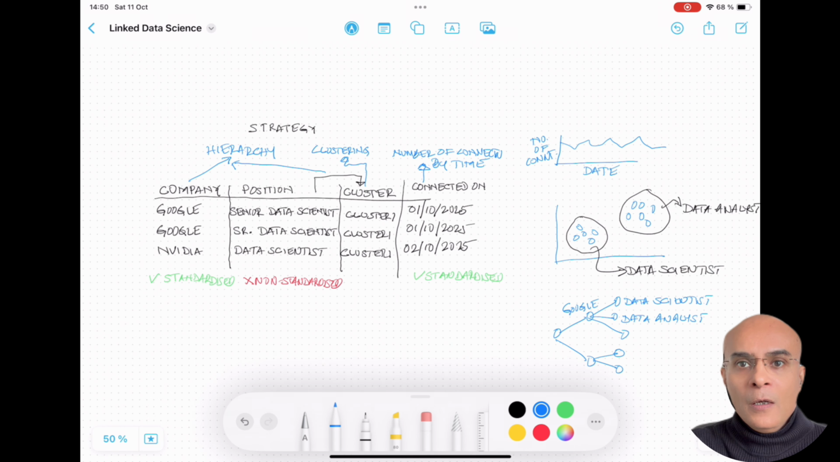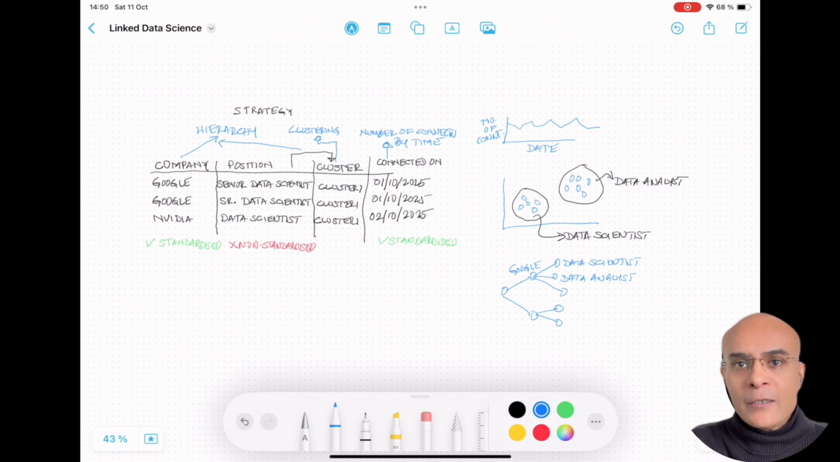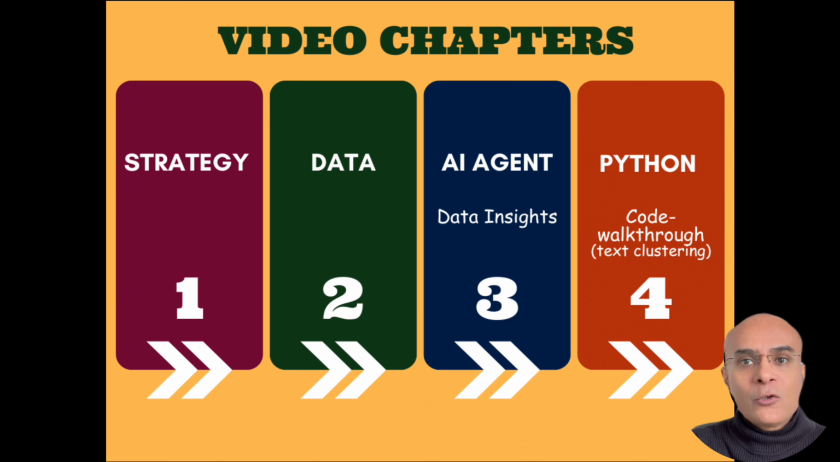Now let's zoom out and see the overall strategy. And so here you can see that this strategy is going to help us analyze the LinkedIn data, and this strategy is based on creating some additional columns as well as doing some clustering as well as getting some visualization. So now let's go to the second chapter, which is related to the data.